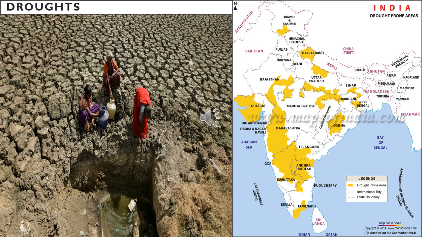Drought can be classified into three major types: meteorological drought, hydrological drought, and agricultural drought. Meteorological drought is a situation where there is a reduction in rainfall for a specific period below a specific level. Hydrological drought is associated with the reduction of water in streams, rivers and reservoirs. It is of two types, surface water drought and groundwater drought. Agricultural drought refers to the condition in which agricultural crops get affected due to lack of rainfall.